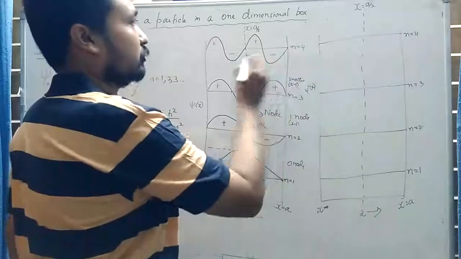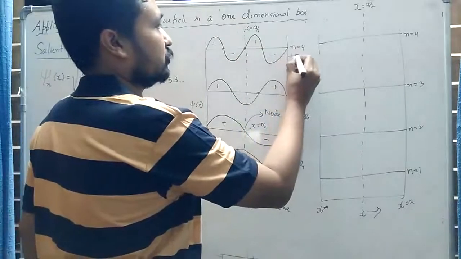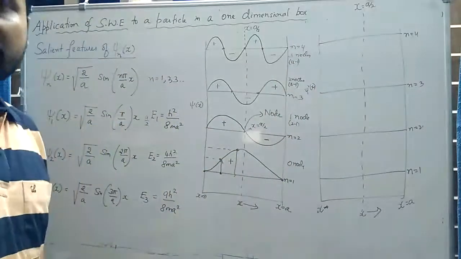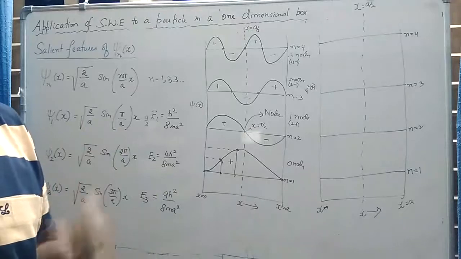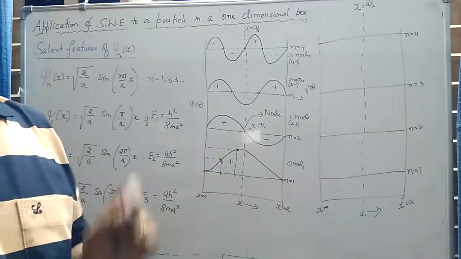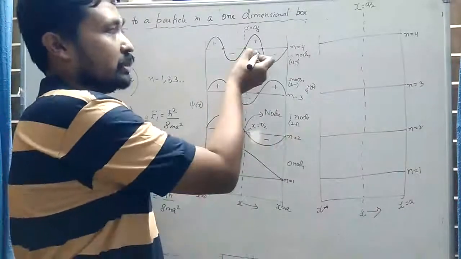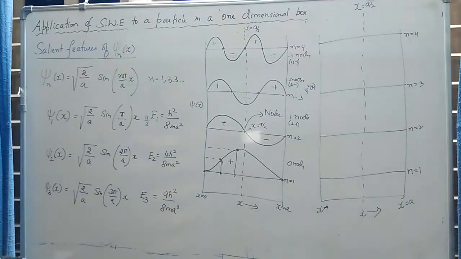For n is equal to 4, there are 1, 2, 3 other than the boundaries. So there are 3 nodes, which can be written as 4 minus 1. So in general, if the system is in the nth state, there are n minus 1 nodes in the wave function. If n is equal to 2, there is 2 minus 1, 1 node. If n is equal to 4, n minus 1, that is 4 minus 1, there are 3 nodes. So remember, in general there are n minus 1 nodes in the wave function corresponding to a value of n.